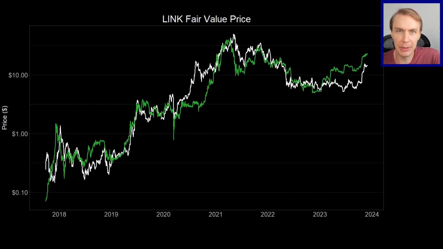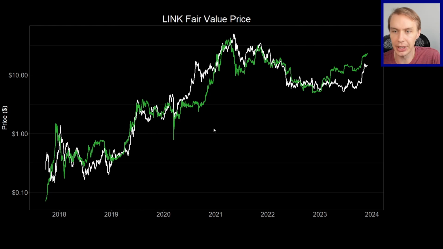The way I went about answering this question was thinking about what Link's fair value is and how staking might affect that fair value. Fair value is not the literal price you'd expect a Link to be at a given point in time. It's more about what the fair value is given other things that we know about the market for Link. It helps you identify points when it's relatively overvalued relative to its fair value, and also points where it's undervalued.